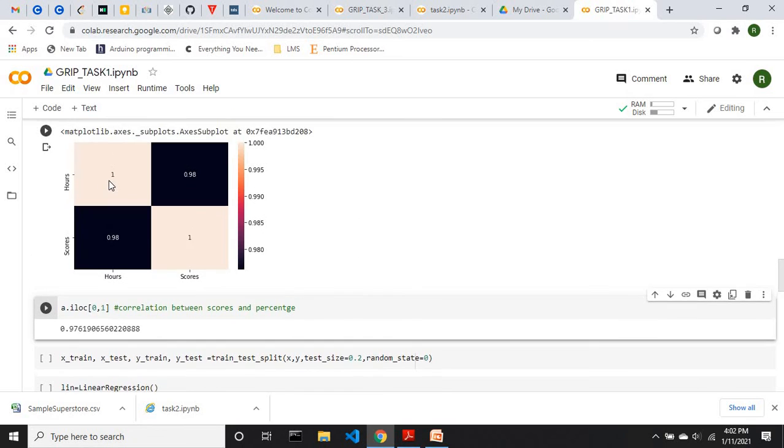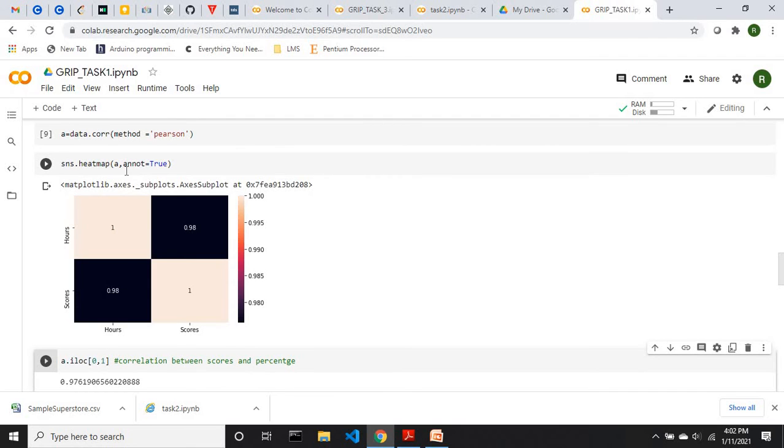To show this I have used the parameter annot equals true, just to show these values. What it does is it basically rounds off up to 2 decimal places. That's why it's looking like this.